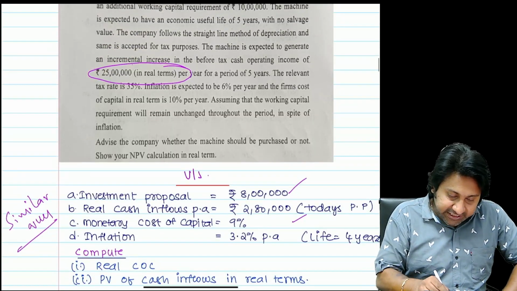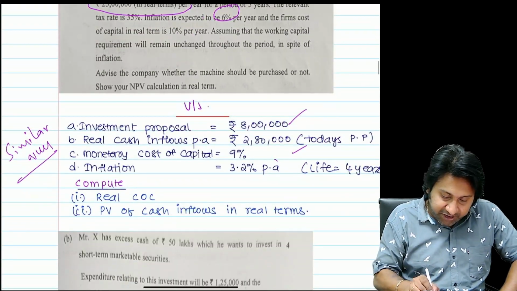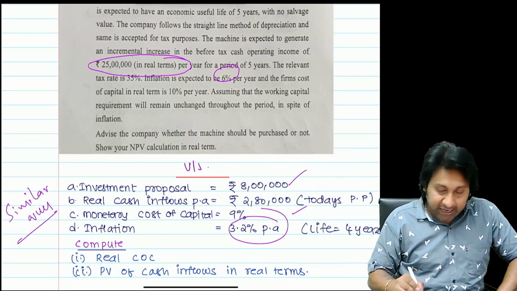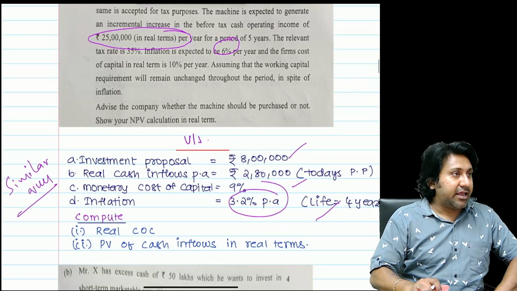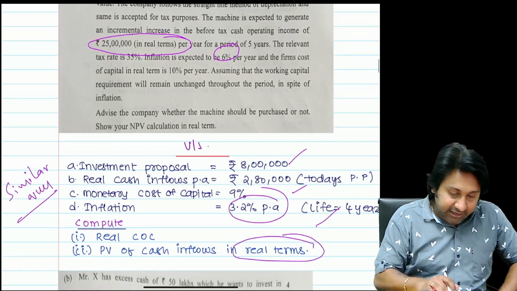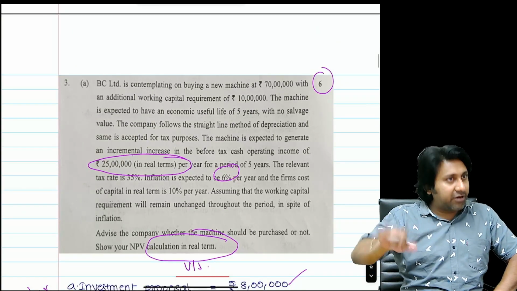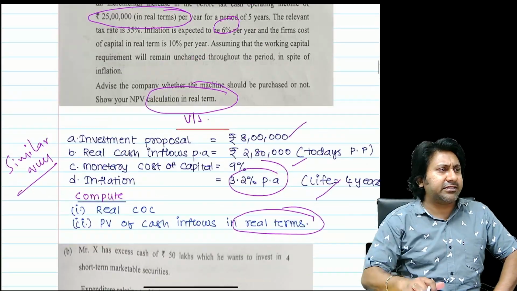Inflation 6%, inflation 3.2%. Life here 5 years, life here 4 years. Calculate in real terms. Similar question. If you do this, you can do this very easily.